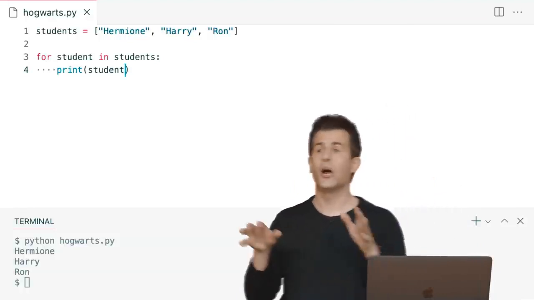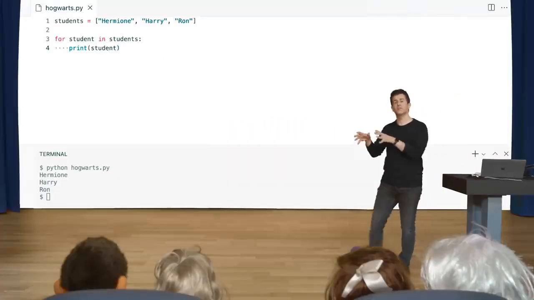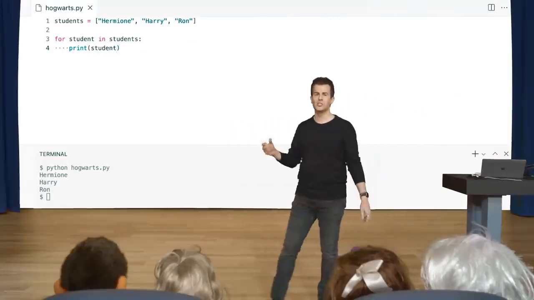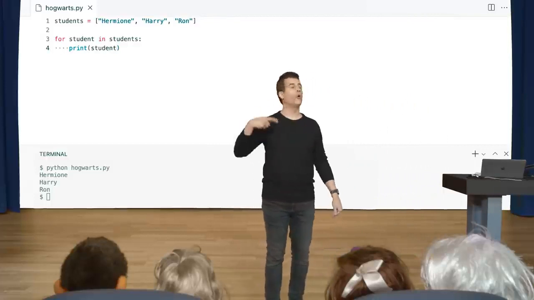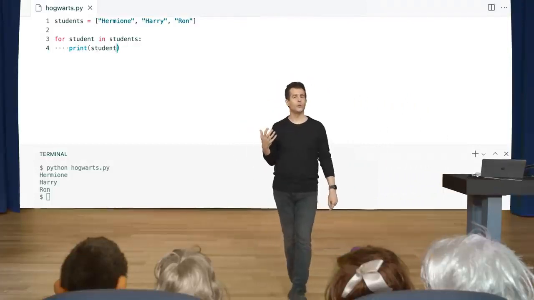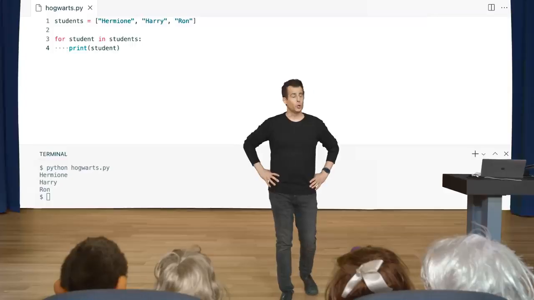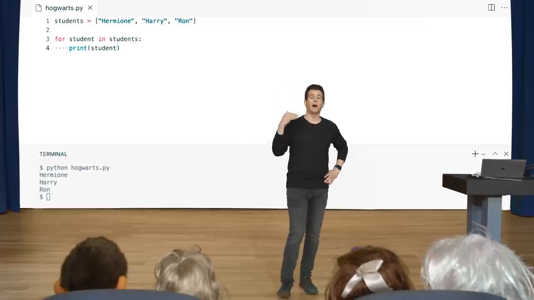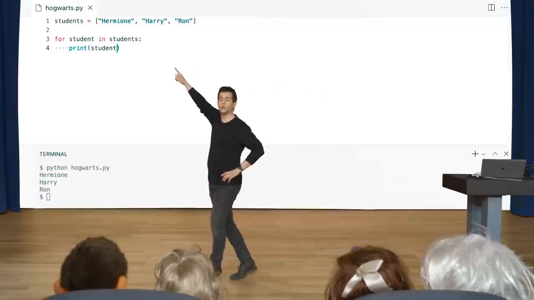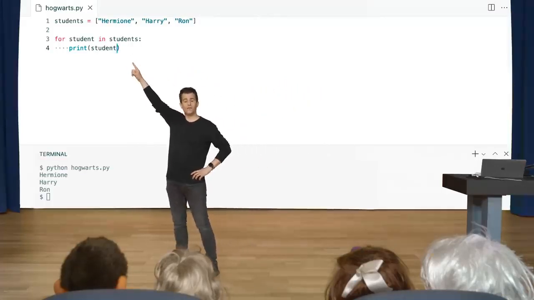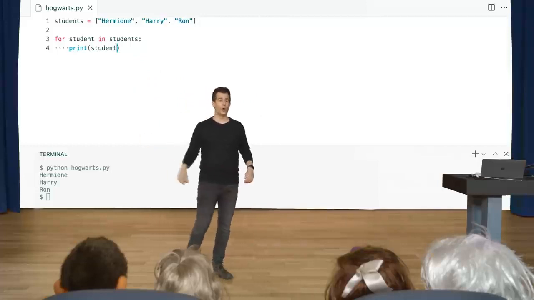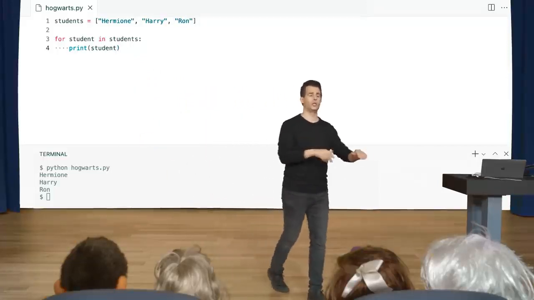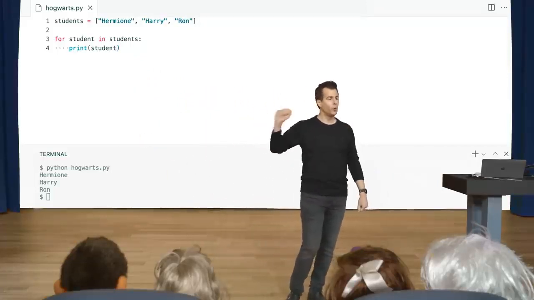Well, let me pause here to see if there are now questions about lists as I've now defined them, a list of strings in this case, or using a for loop now to iterate over and print each of those names. Yeah, so is it not necessary to initialize student in this case, or we can just declare a variable in the loop? Good question. You do not need to manually initialize it. Python takes care of initializing the student variable to Hermione first, then Harry second, then Ron third. Unlike other languages, you don't need to initialize it to something yourself. It just exists and it will work.